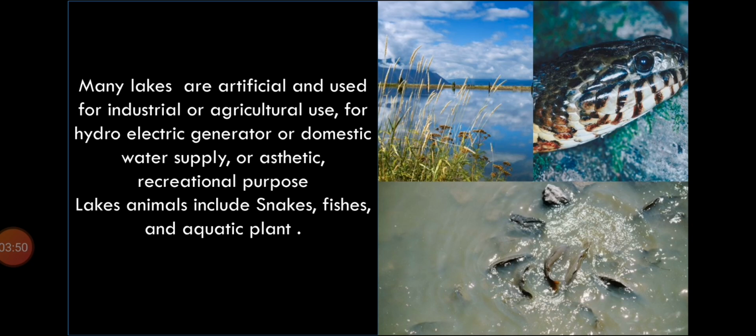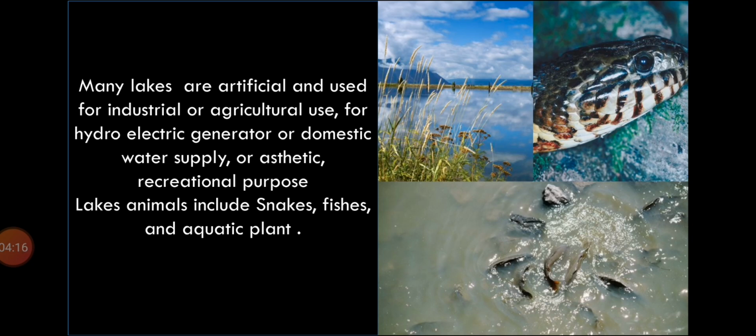So many lakes are artificial. This sentence means that some lakes are man-made. People created them for their personal use. For instance, they use lakes for agriculture purposes. And how? They use lakes to water the crops, plants, and trees. They use lakes as hydroelectric generators to produce electricity, like Tarbela Dam.